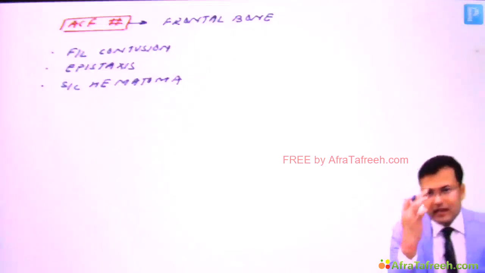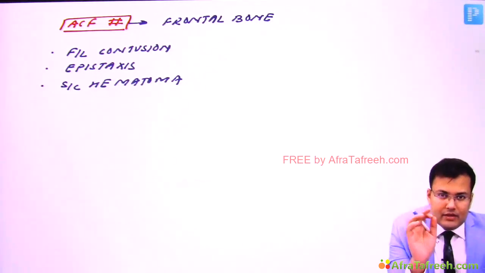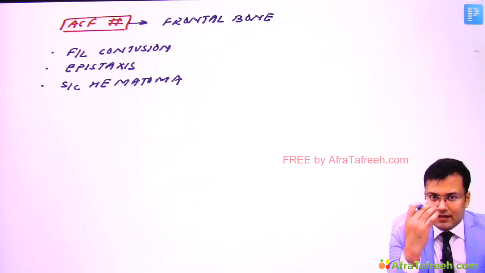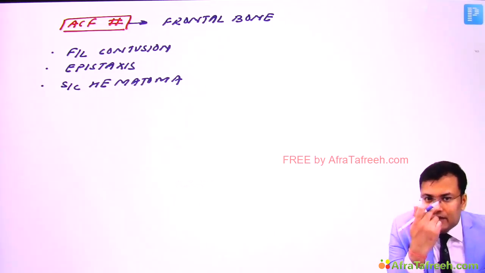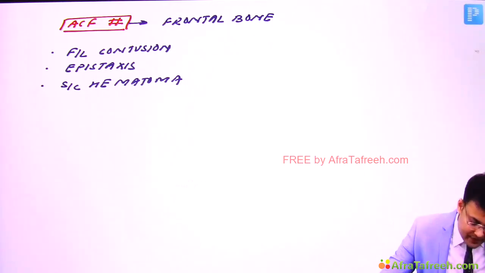Okay, we discussed that there is the cribriform plate, which is a sieve-like structure, and there is fracture of the cribriform plate. Because of that fracture, what happens? CSF leaks through the nose, and this is known as what? CSF rhinorrhea. So the problem, the patient is having CSF rhinorrhea.